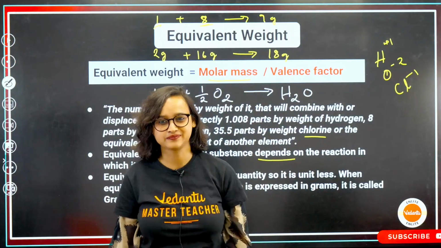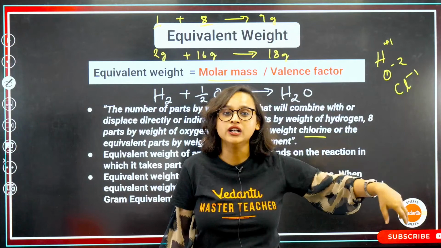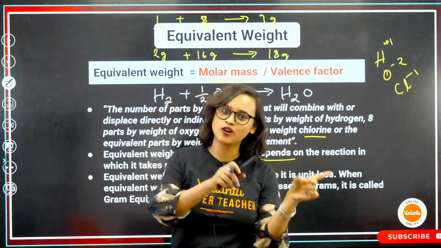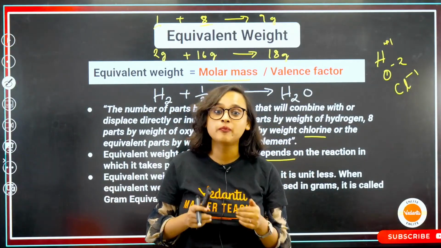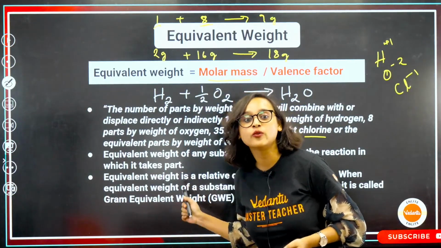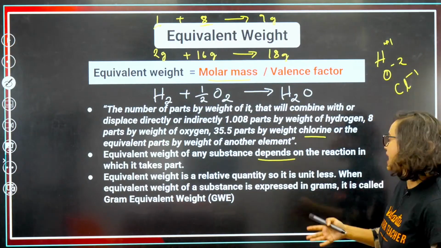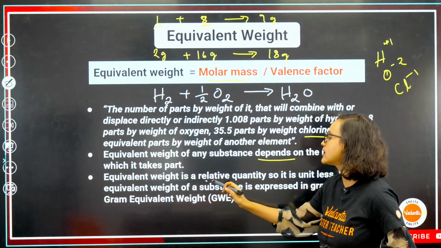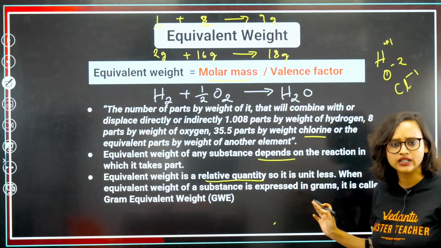Come on, bring it on. But if you order it from that street side shop, he will take 80 rupees and he will give you 8 pieces of momo also. 1 plate, both the places. You have asked for 1 plate only, but it depends on where you are asking for it. And exactly the same way here also, equivalent weight of any substance depends on the reaction in which it takes part. Moving on. Equivalent weight is also a relative quantity, so it is unitless, absolutely unitless.